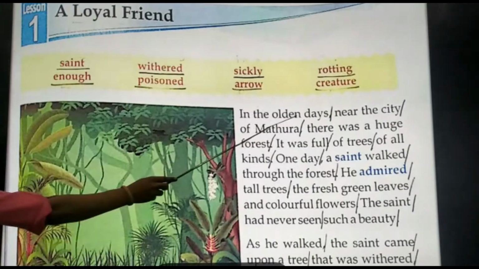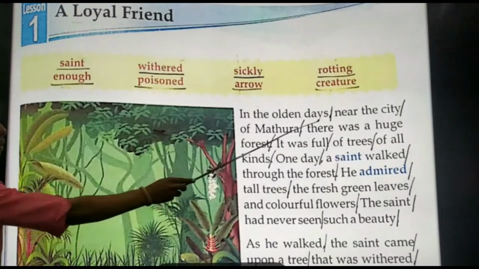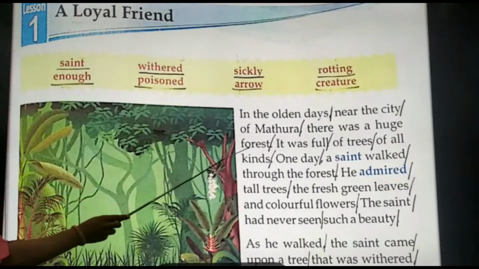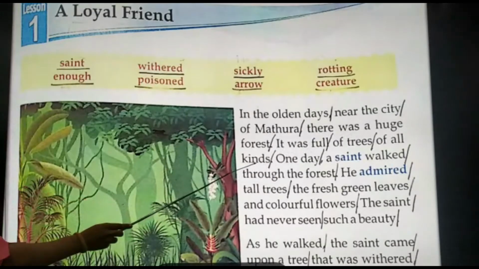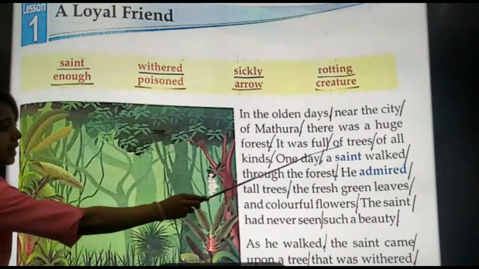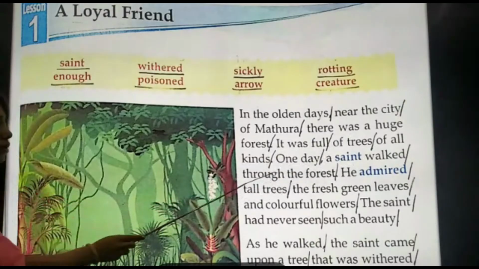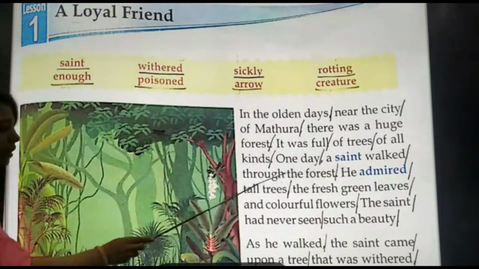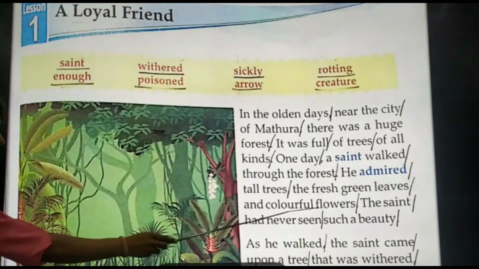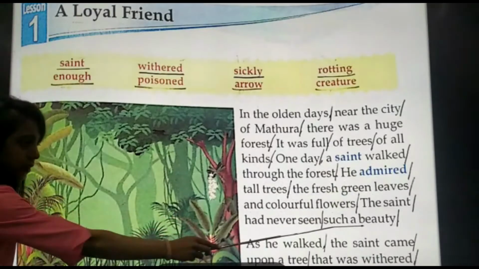In the olden days, near the city of Mathura, there was a huge forest. It was full of trees of all kinds. One day, a saint walked through the forest. He admired tall trees, the fresh green leaves and colorful flowers. The saint had never seen such a beauty.